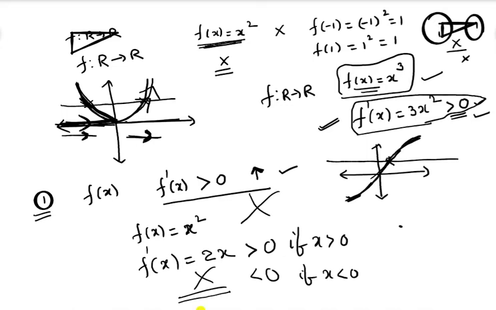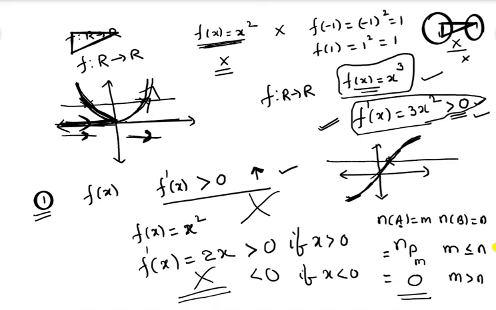But at present we have to know: number of elements in A is equal to m, number of elements in B is equal to n, then the number of one-one functions is equal to nPm, where m is less than or equal to n. If m is greater than n, then the number of one-one functions is equal to 0. A one-one function is not possible, because m has more elements than n.